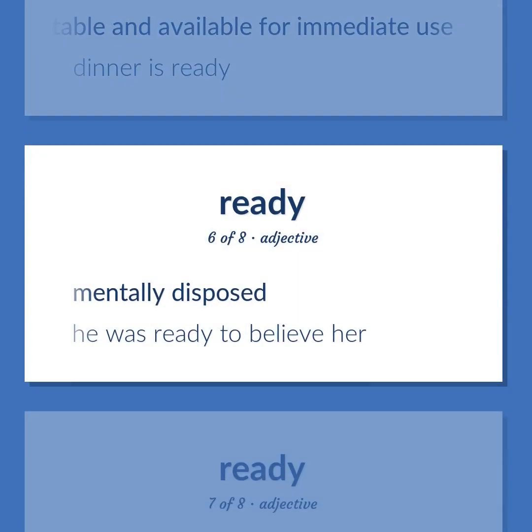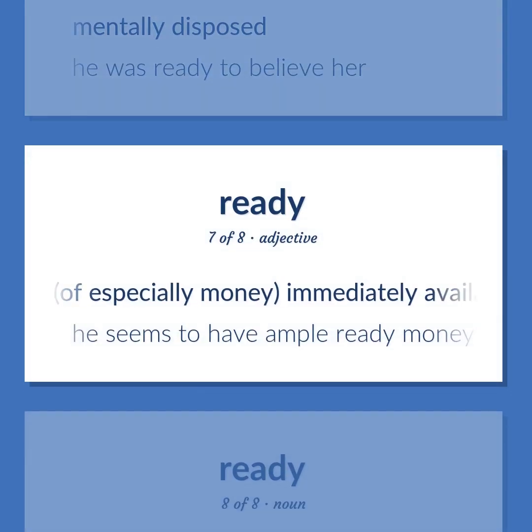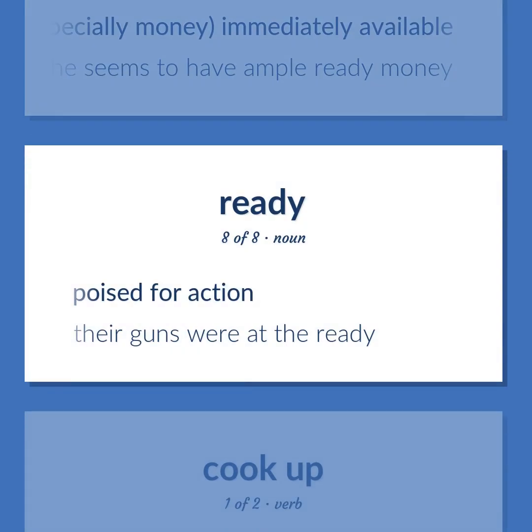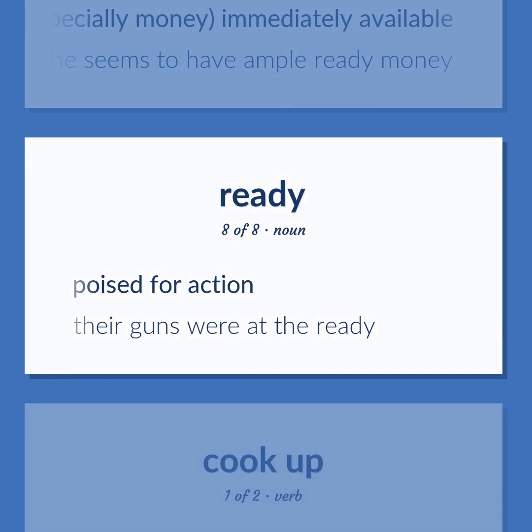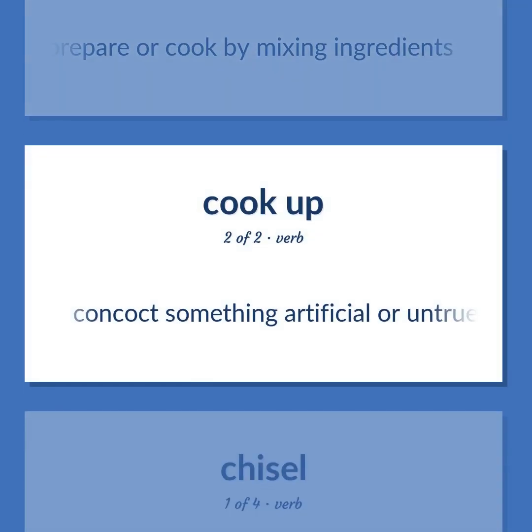Mentally disposed. He was ready to believe her. Of especially money, immediately available. He seems to have ample ready money. Poised for action. Their guns were at the ready. Prepare or cook by mixing ingredients. Concoct something artificial or untrue.